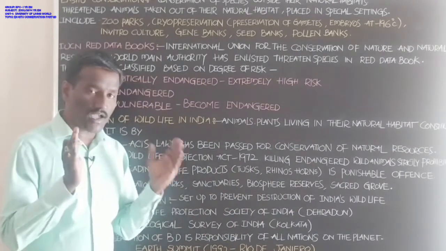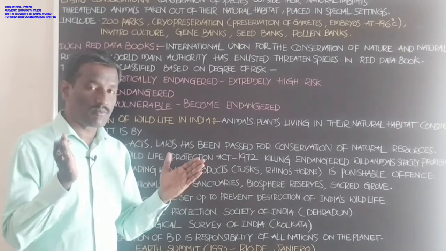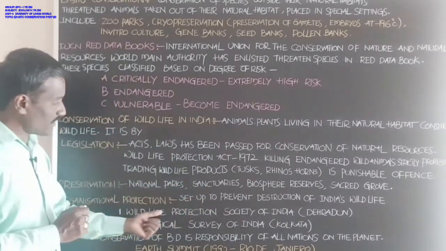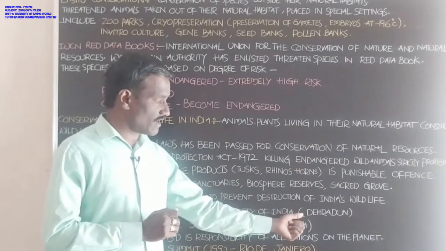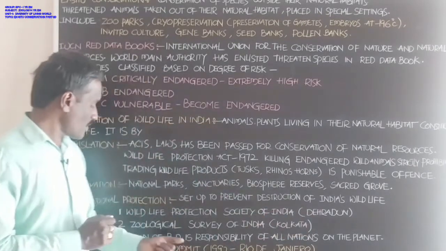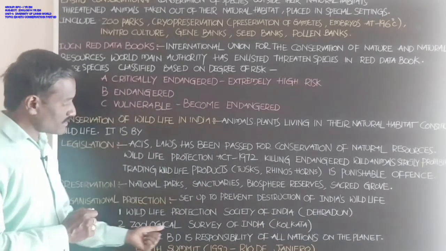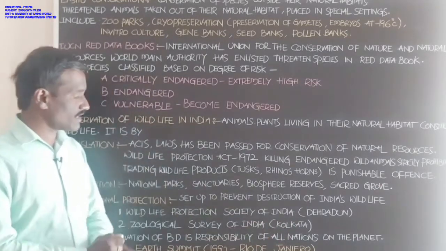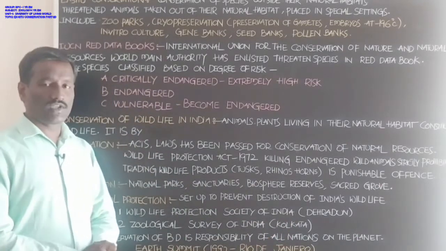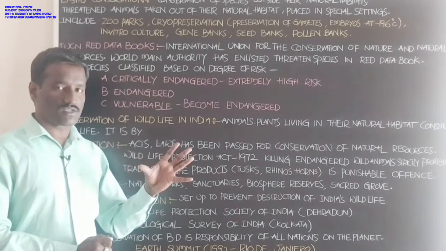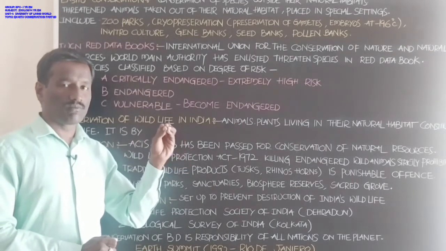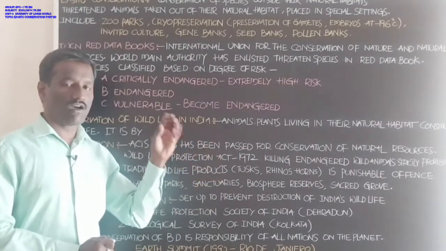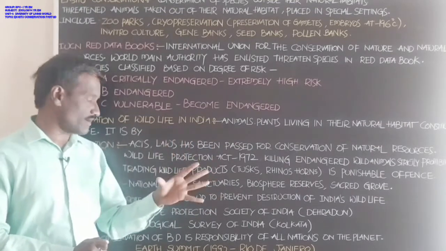India's wildlife is to be protected by the Wildlife Protection Society of India in Dehradun and the Zoological Survey of India, Kolkata. These are some of the processes to conserve the biodiversity or wildlife in India.